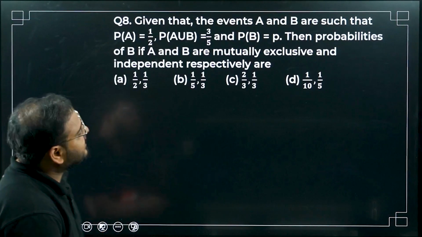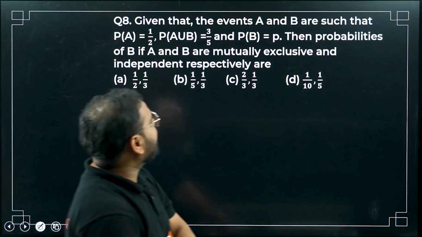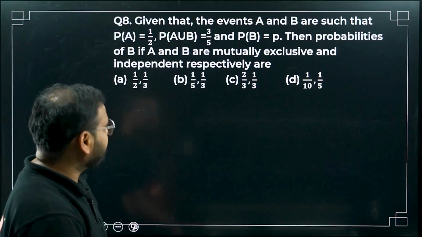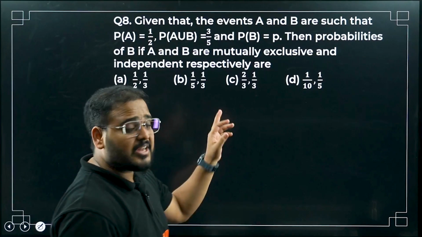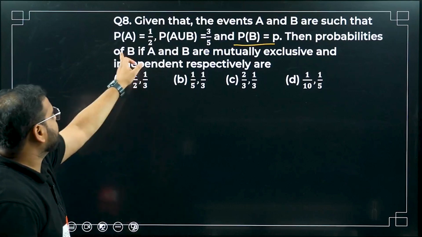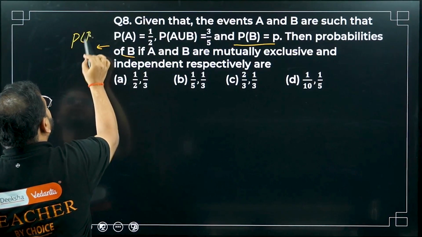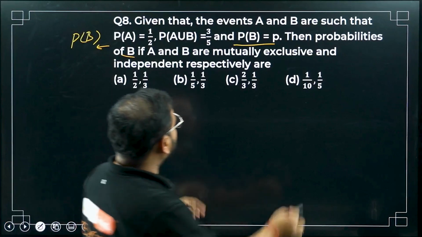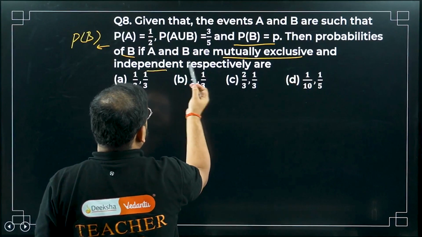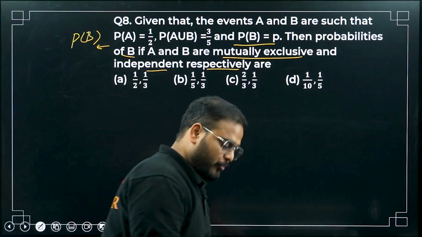Let's move on to question number 8, and this is the last question of the day, bacha. So let's quickly wrap it up. Given that the events A and B are such that P of A is 1 by 2, P of A and B is 3 by 5, and P of B is a variable P. They are asking for P of B if A and B are mutually exclusive or independent. We are looking for two probabilities.